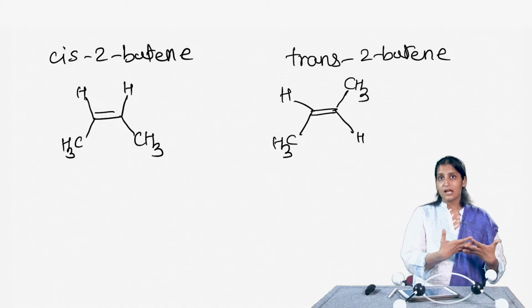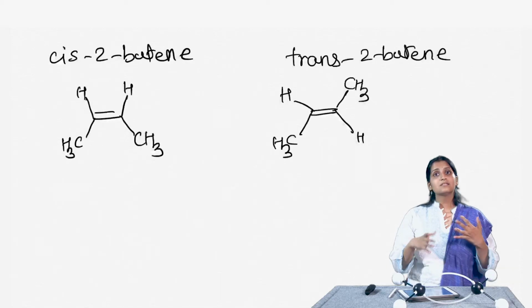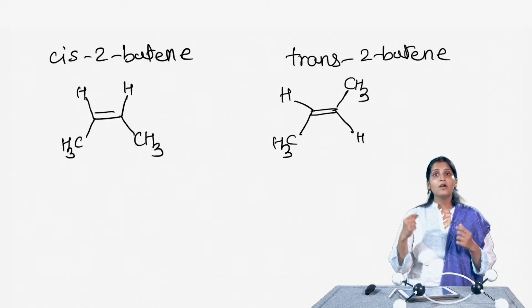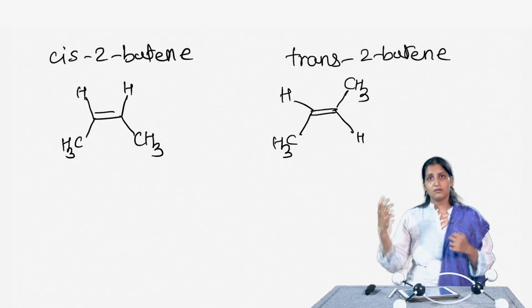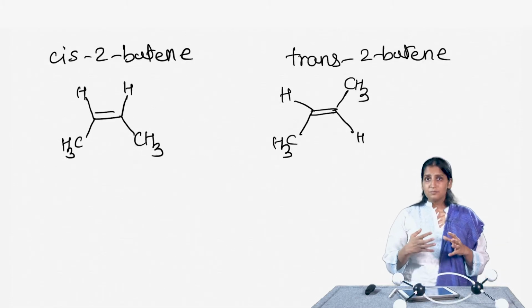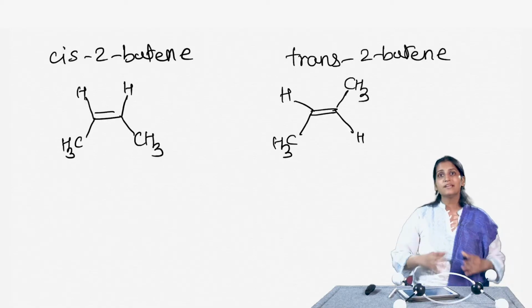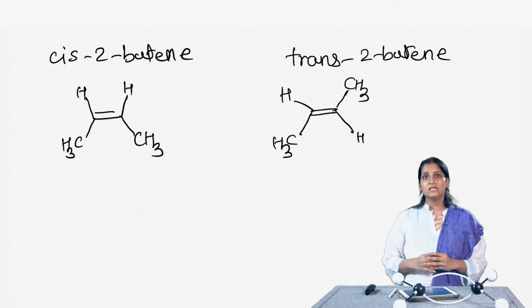So, we have rhodopsin in our eyes, and the reason we are able to see is that there is a cis-trans isomerism involved when a photon, that is a part of light, strikes this molecule. This process plays a very important role in our vision. So, we should really thank rhodopsin that we are able to see.